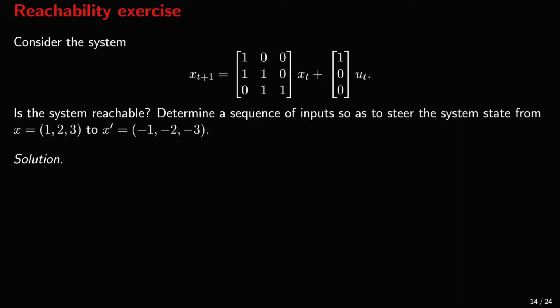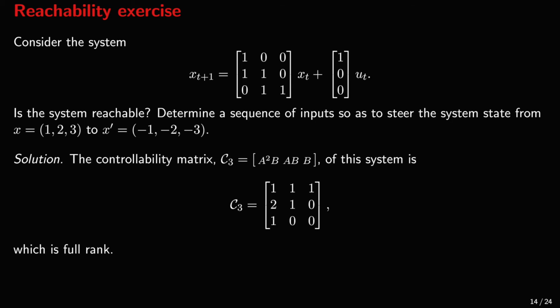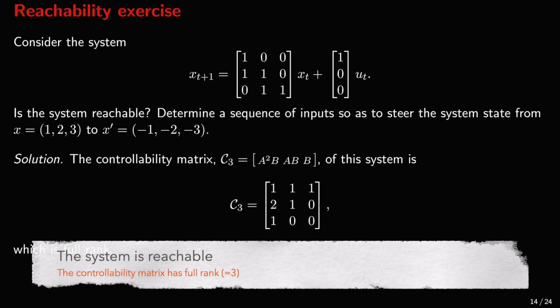Let's now have a look at this example. Consider this dynamical system. We want to know whether it is reachable or not, and if it is, to find the sequence of inputs that steers the state from the initial point (1, 2, 3) to the destination (-1, -2, -3). We start by formulating the controllability matrix of the system, which has rank 3.